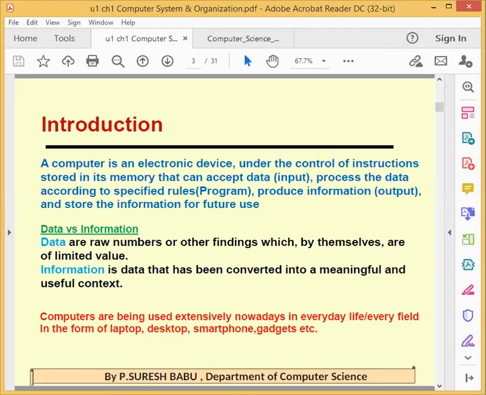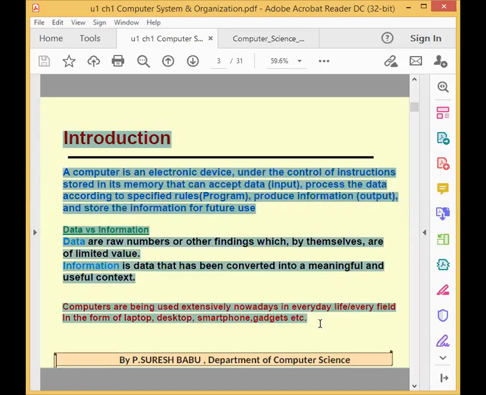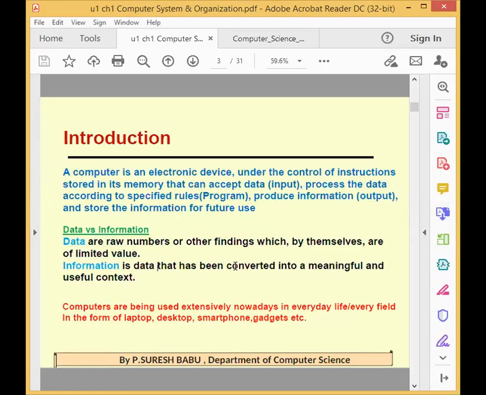So you can take the screenshots. Otherwise, I will forward this material. I will give the link of this material. But anyway, the real time class will be very easy, so you should take notes whenever the class is going on. I will show you every screen for more than 5 minutes, so you can take the content, everything, into your classwork note. If you need time, you can request me.